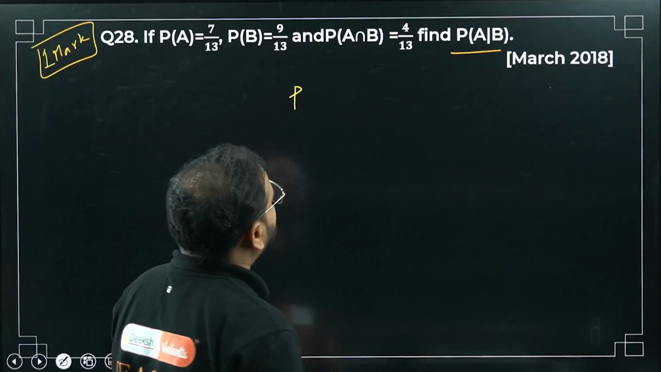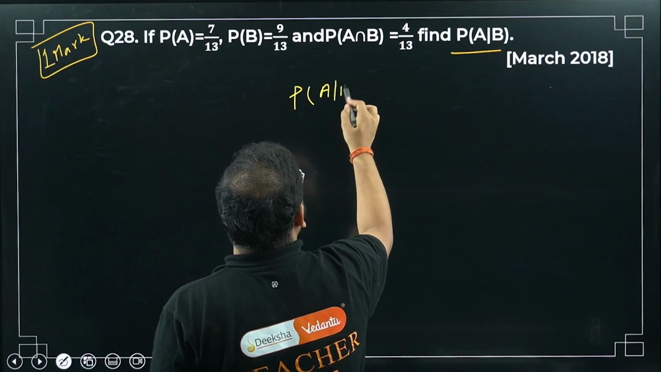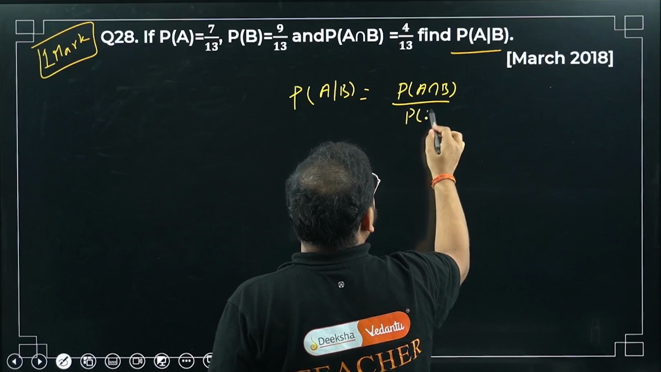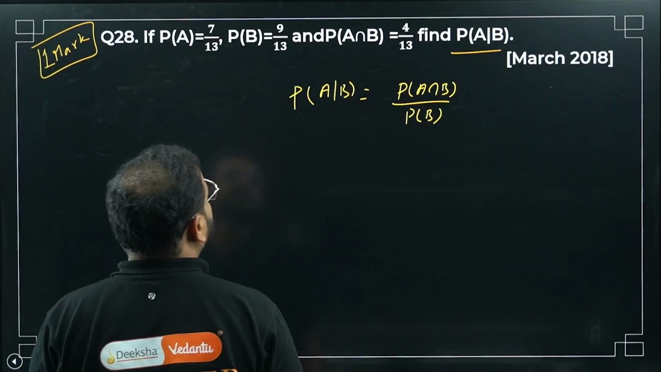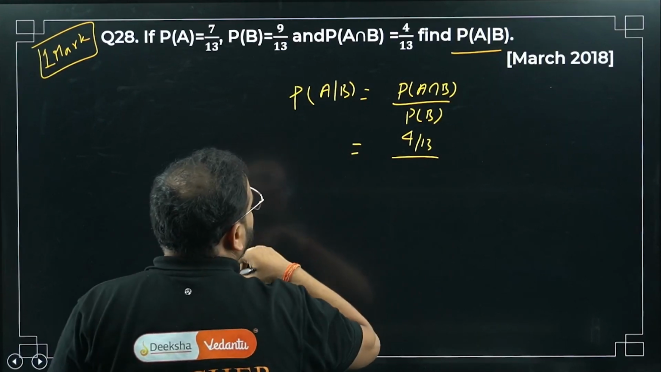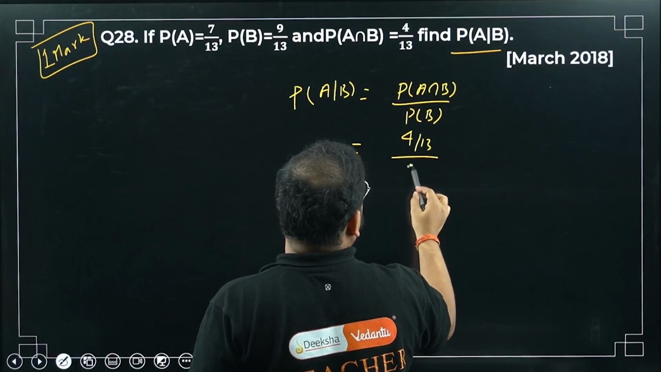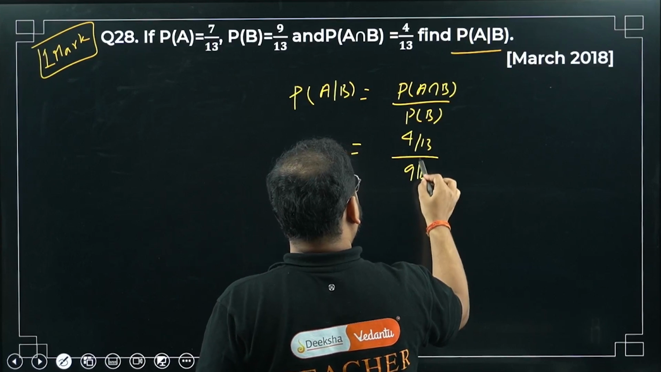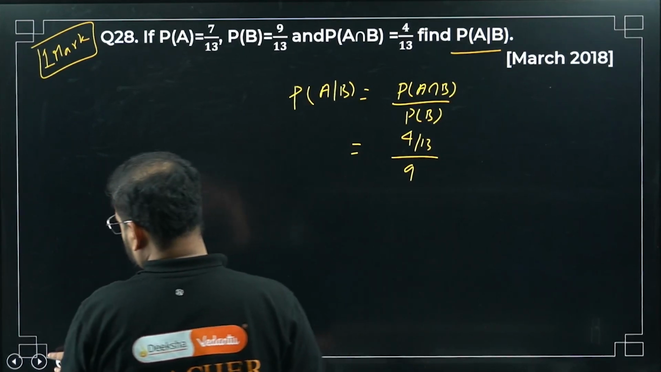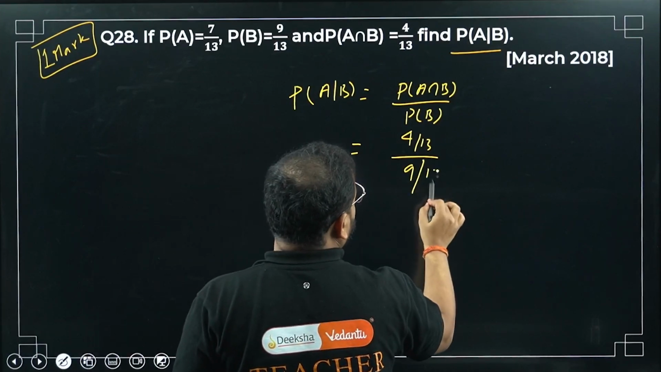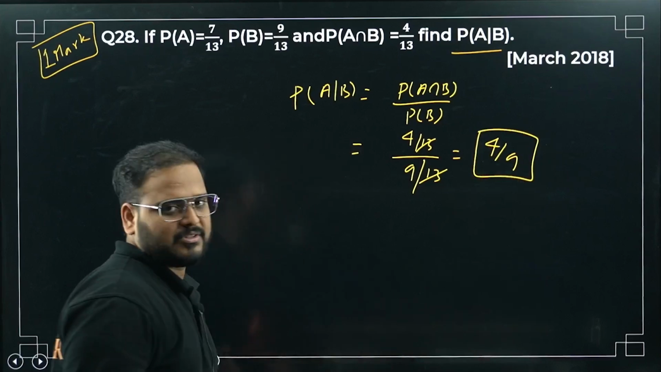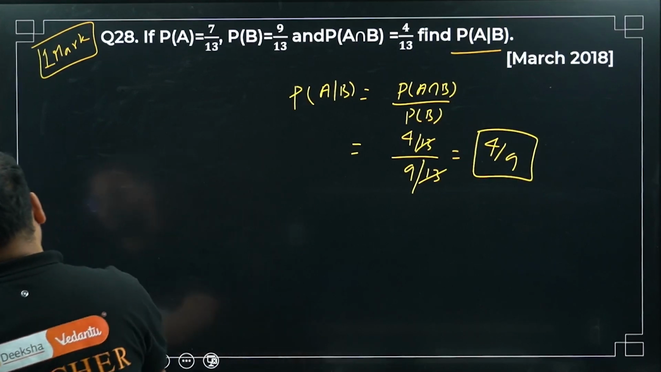Please check. We're looking for P(A|B), which is simply P(A intersection B) by P(B), right? So 4/13 divided by 9/13. I'll rewrite this statement since it looks confusing. The 13 goes out, so 4/9 is my answer. Please check, a very simple question, 1 mark category. Next one.